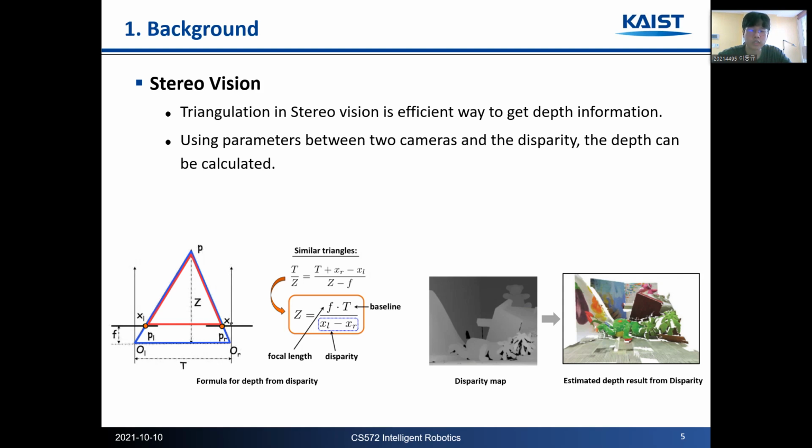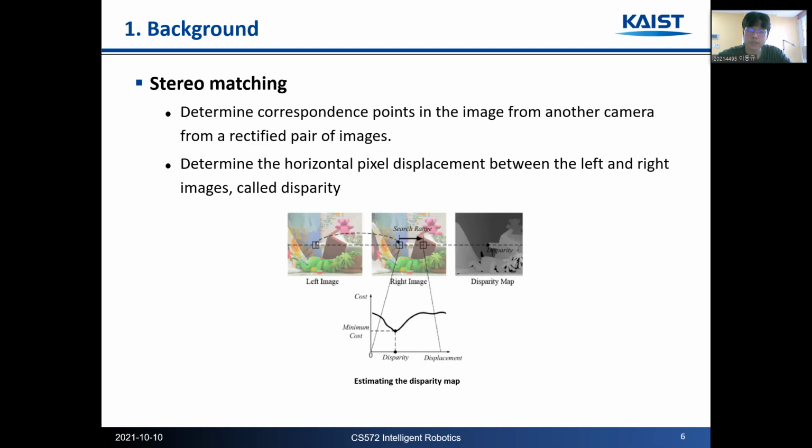From the formula below, the depth can be calculated using some parameters and disparity. As you can see, disparity is the difference in image location of an object seen by the left and right camera. Then, how do we get disparity in stereo vision? Here's a method called stereo matching. Stereo matching is the determination of corresponding points in images.